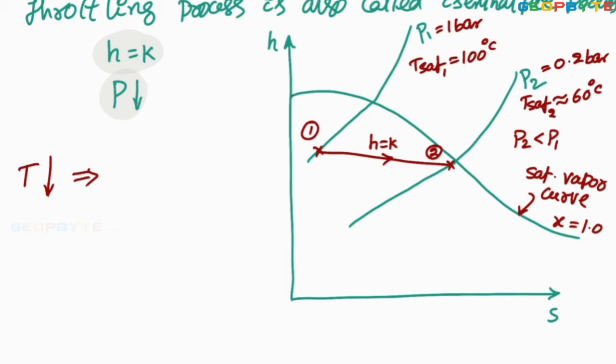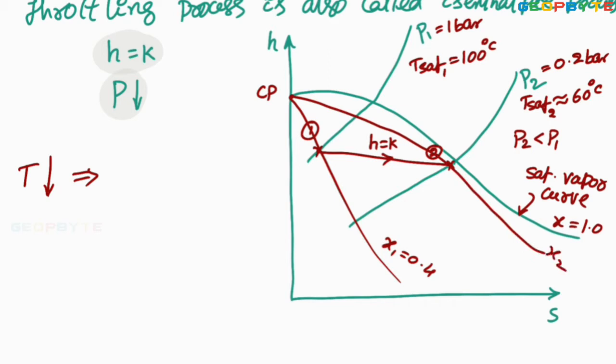As you know, this is the critical point. The dryness fraction lines are projecting from the critical point only. This may be the dryness fraction line corresponding to state 1, X1 may be 0.24. Corresponding to state 2, the dryness fraction X2 may be 0.8. So dryness fraction is increasing from approximately 0.4 to 0.8. Anyhow, when the wet steam is throttled, temperature decreases but dryness fraction increases. I hope you clearly got my point.